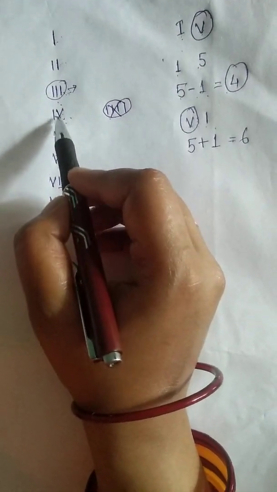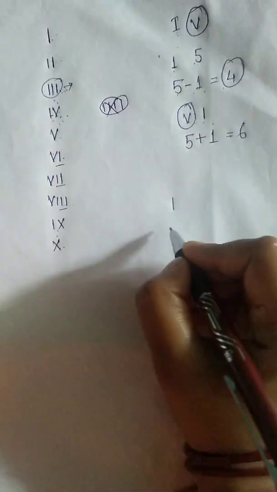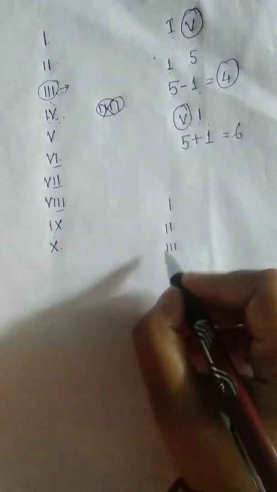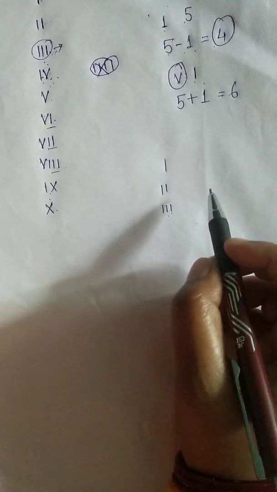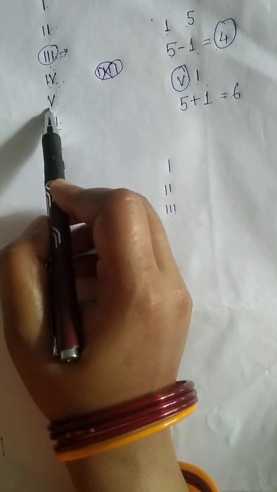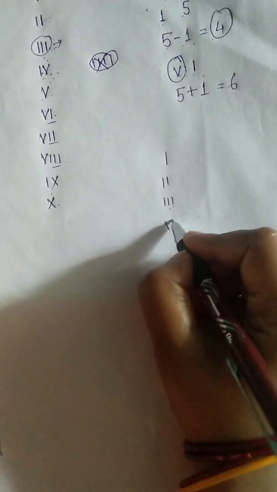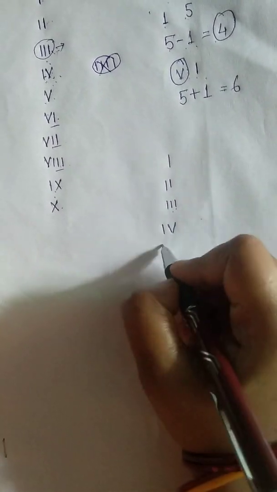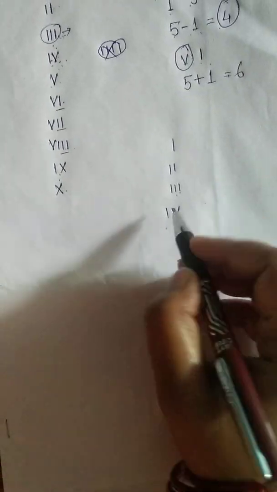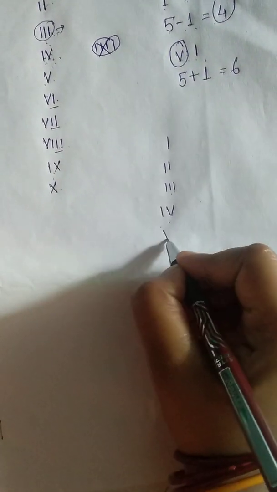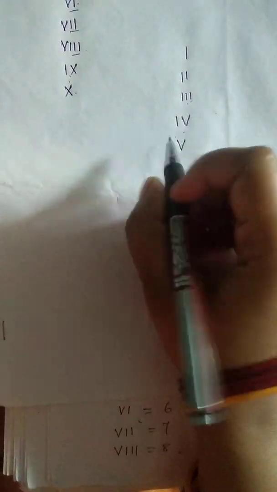Now again you come to 4. How have we written 4? At first 1, 2, 3. As this cannot be repeated, what will we do? After 3 we have to take the larger number. After 3, what is the larger number? It is V, meaning 5. So we have taken 5 and we have written I before the digit. So it means 4. Then we have taken V, meaning 5, then I, and we have to write 6. So 5 plus 1 will be 6. So I have written this.